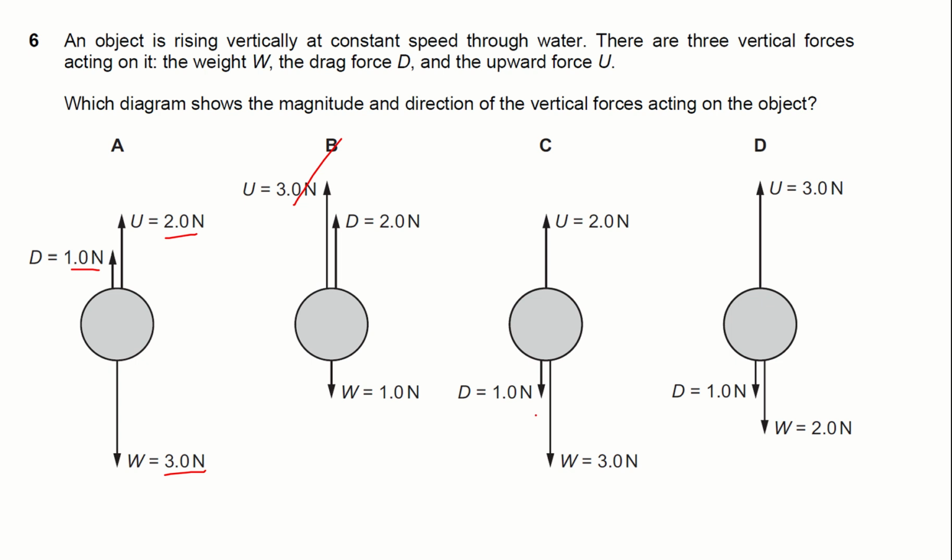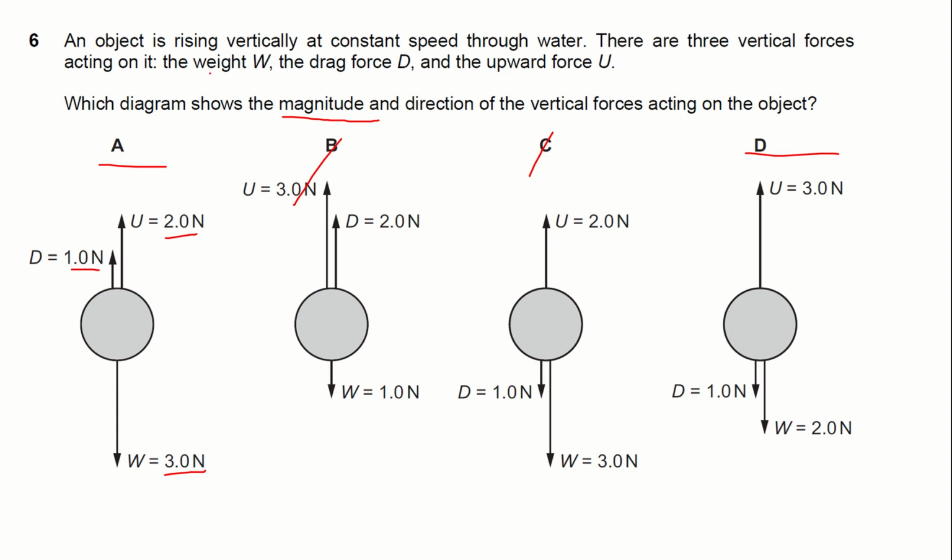Next, 2 and 2 plus 1, 3. 3 plus 1, 4. So that again is wrong. We can just ignore that. So what remains? 3 and 3. So we have option A and option D. So we are clear with the magnitude of the force. It should be 3 Newton on either side. But what about the direction now?